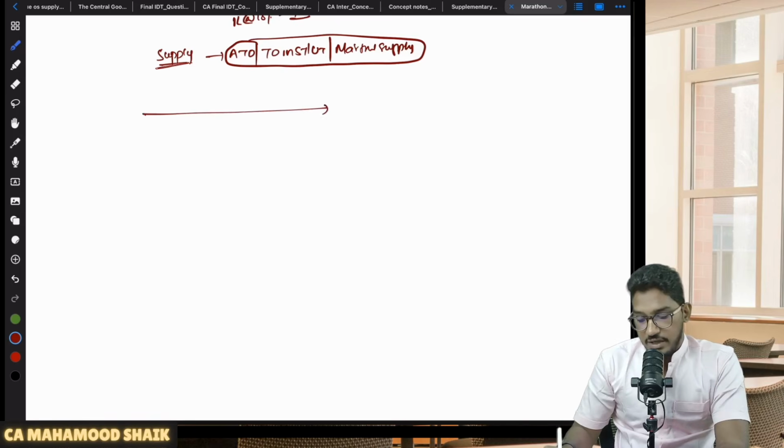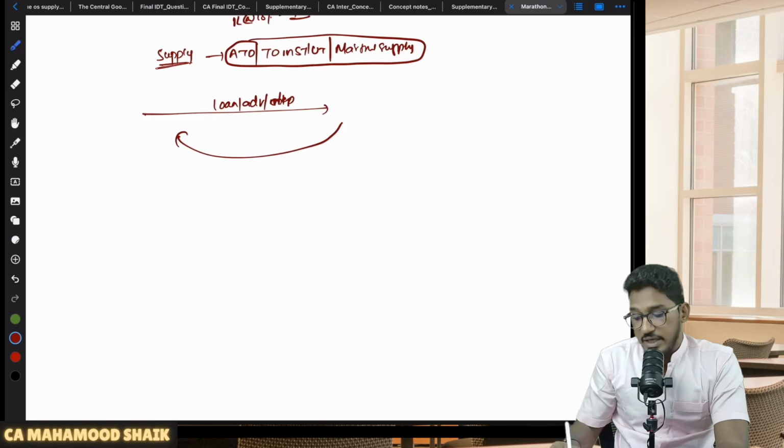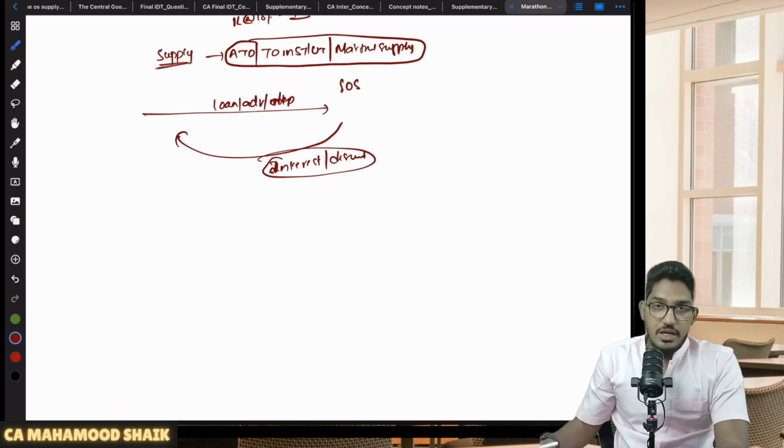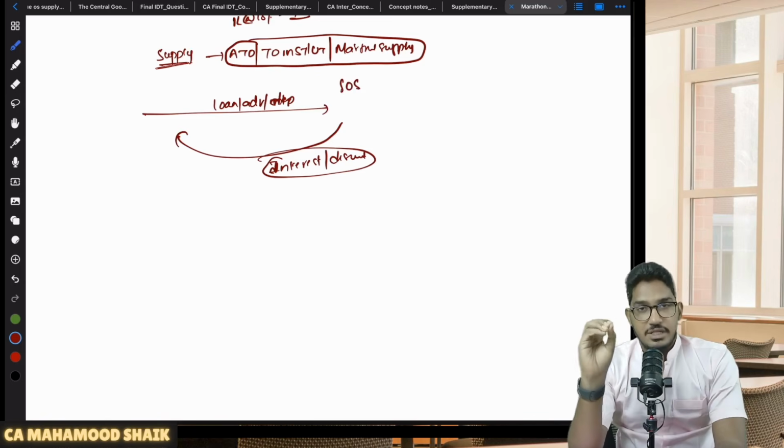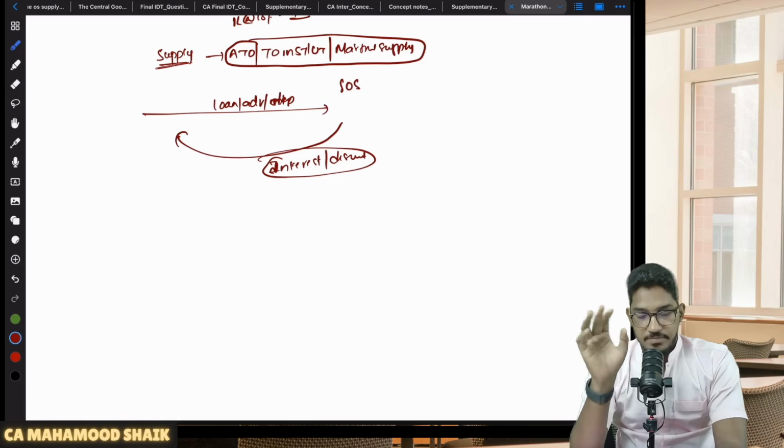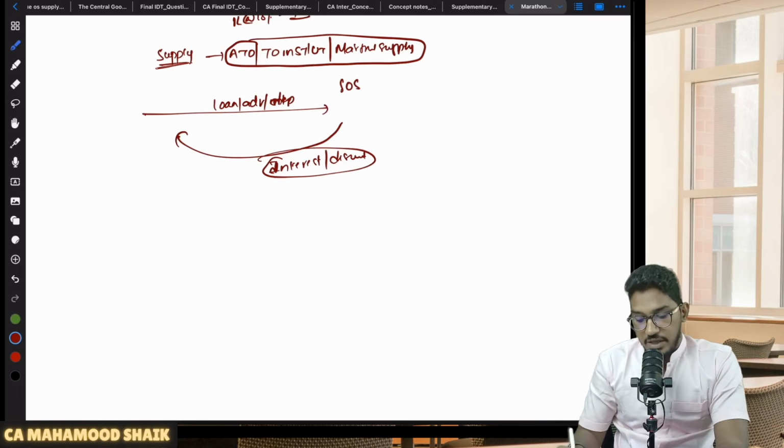So in case you have made any outward supply by way of giving money as a loan, or by way of giving an advance, or by way of making a deposit, for which you are getting interest or discount, the consideration is in the form of interest or discount. This is supply of service, no? And once again, if you go back to the services definition, activities relating to use of money for which a separate consideration is charged will be considered as supply of service. So if you are giving a loan, advance or deposit for which you are receiving consideration in the form of interest or discount, this is supply of service.